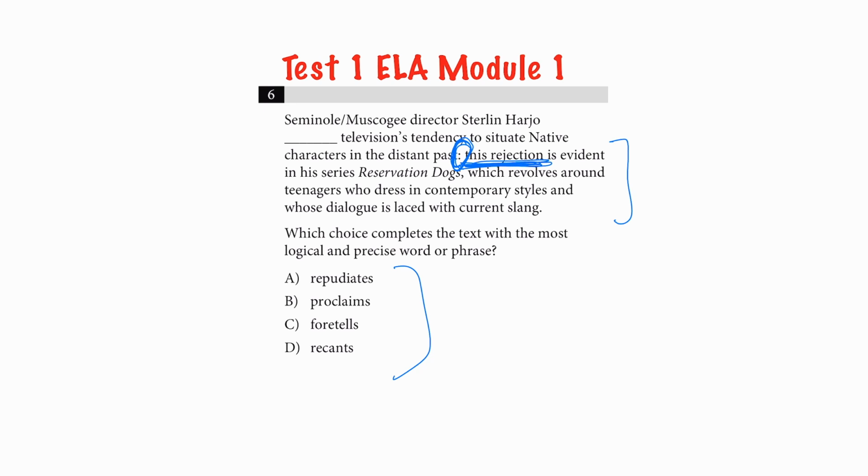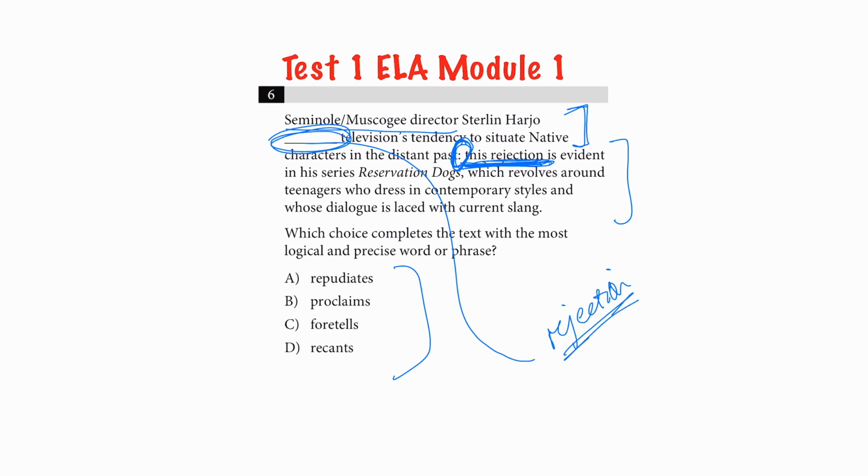rejection, which means that right here, where I see a colon and then the words "this rejection," it must be that prior to that colon is something about a rejection, right? So I see here that we have a director that blanks this television tendency to situate native characters in the distant past. This rejection is evident. So we know that this blank in here is really going to be a rejection, right?